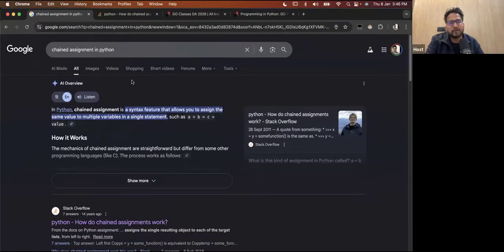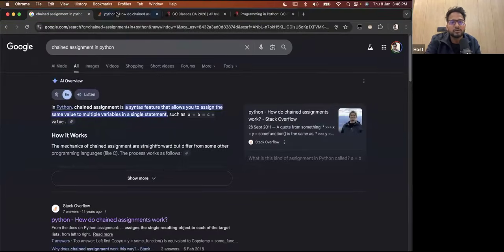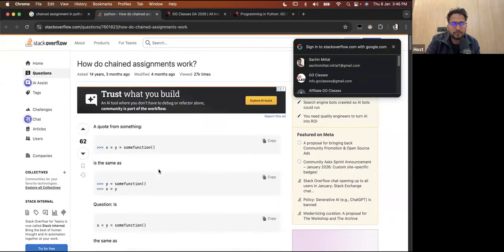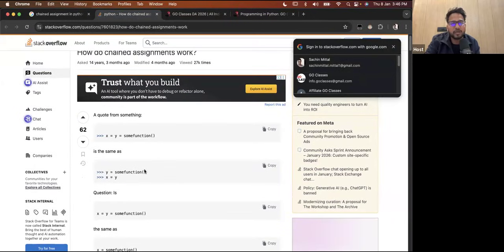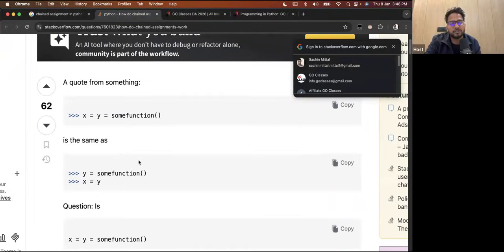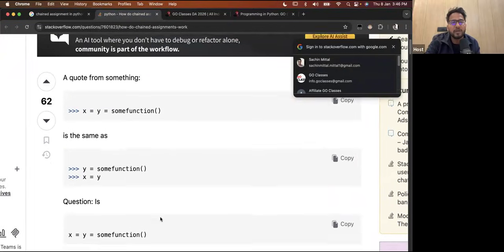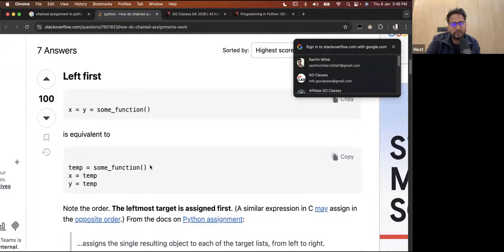If you just Google chained assignment in Python, you will find it. On Stack Overflow, they are asking the same thing: x equal to y equal to some function. How does it get evaluated? In Python, it assigns to the leftmost target first. It says everything is equal to this function's result, but first x equal to some function. So you can treat it like this: temp equal to some function, and then everything is equal to temp.